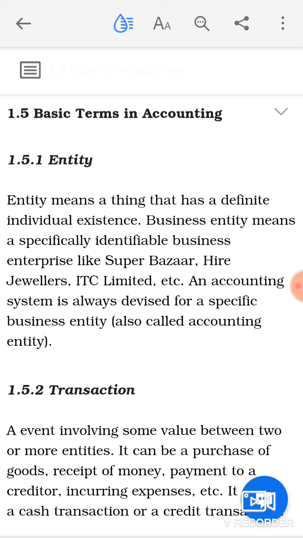Like you can take the name of your school, or the name of yourself. Clear? So any business enterprise will be known as an entity, like Tata, Birla, Reliance. Clear? And so on. All these will be called an entity.